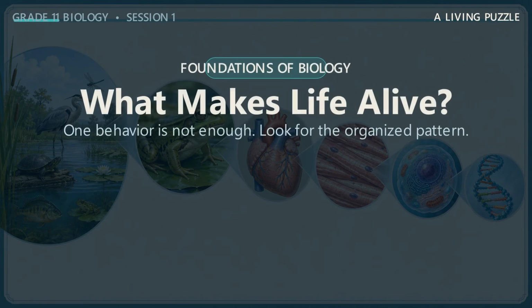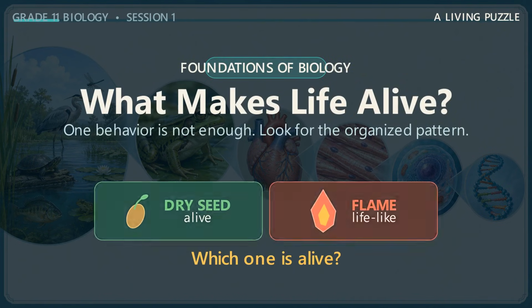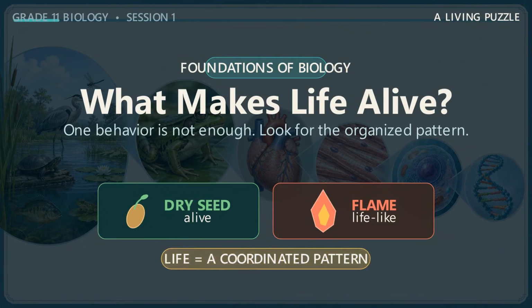A dry seed can sit in an envelope for years without moving, eating, or visibly growing. A flame moves, consumes fuel, releases waste, and can spread. So, which one is alive? Biologists call the seed alive and the flame non-living. That feels surprising because the flame performs several lifelike actions.